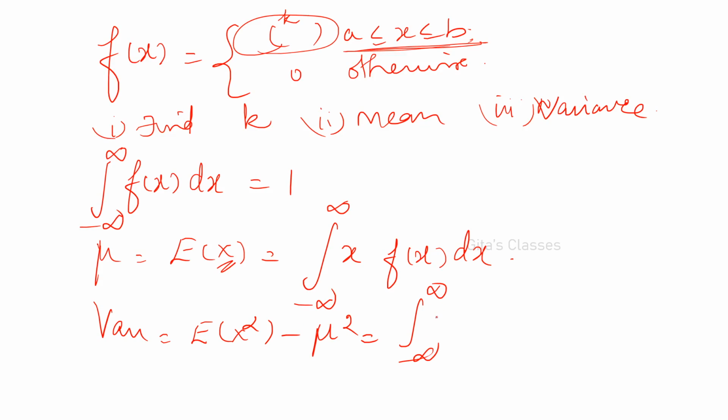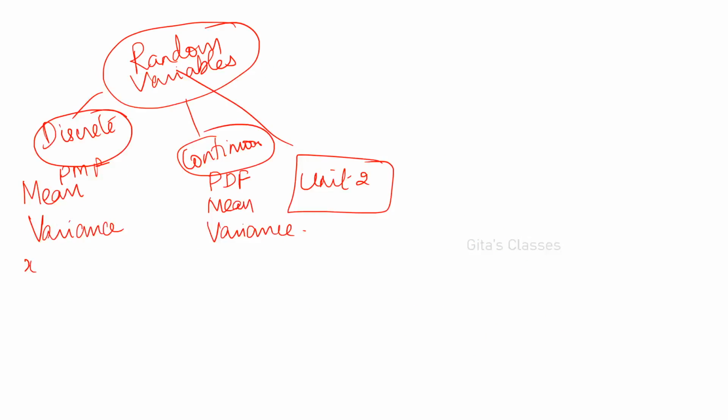In E of x we have x, so here you write x. In E of x squared we have x squared, so you write x squared into f of x dx, minus mu squared. Mu you will already have found, so you substitute that. These kinds of problems you can expect, one definite question for 5 marks.